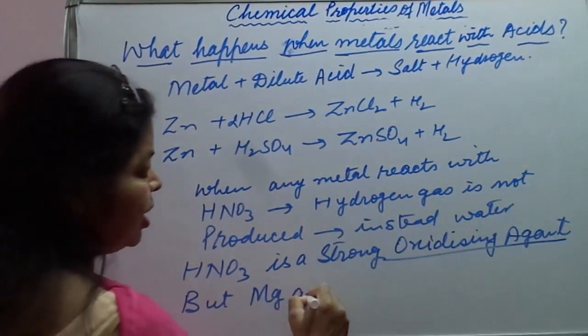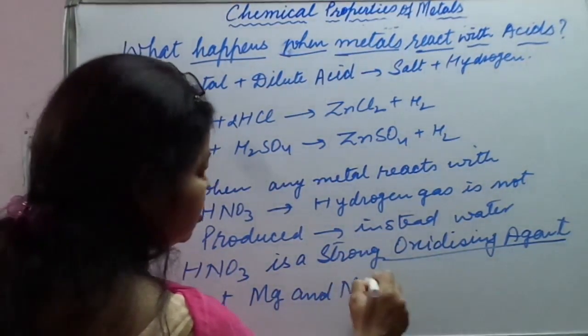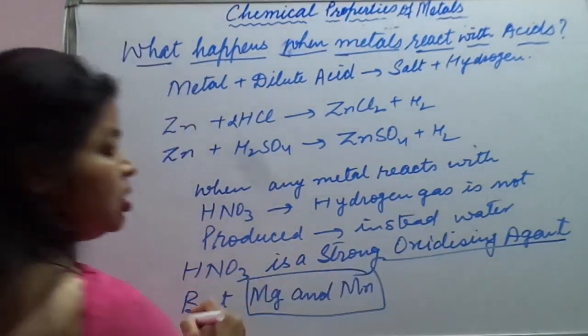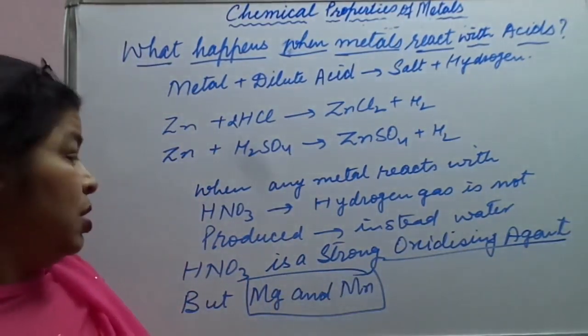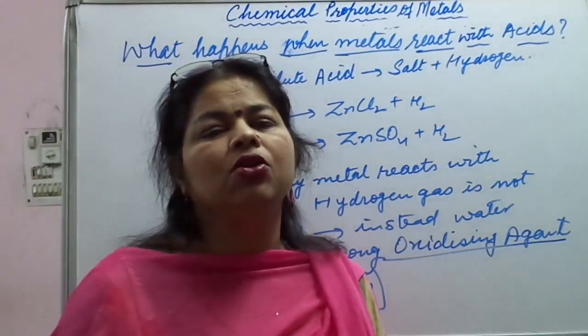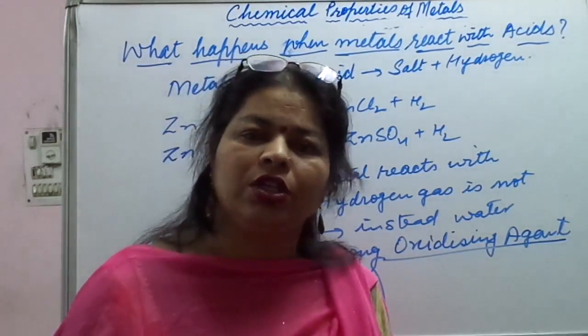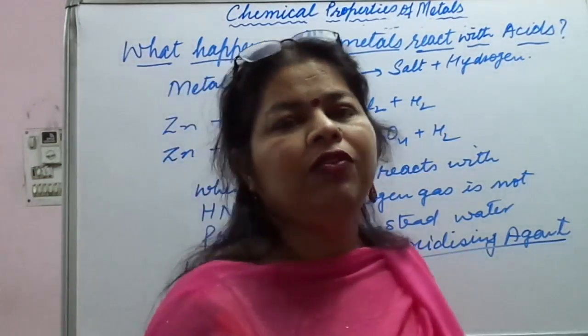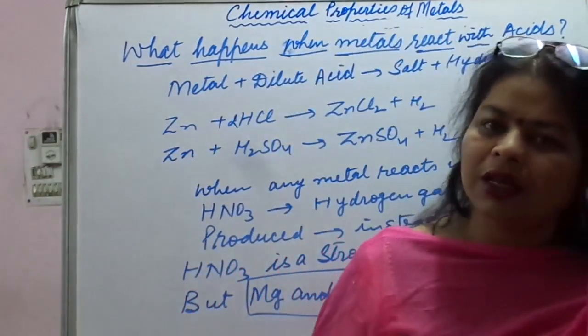Magnesium and manganese, Mn. These are two metals which, when they react with HNO3, will evolve hydrogen gas. Is it okay?